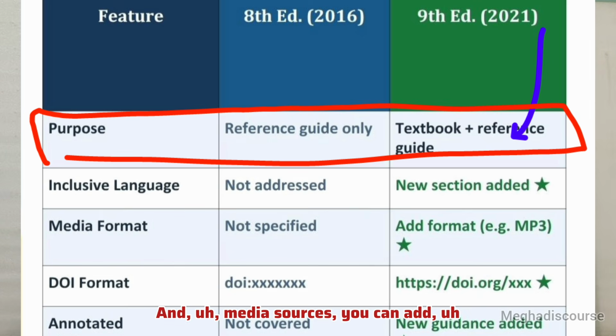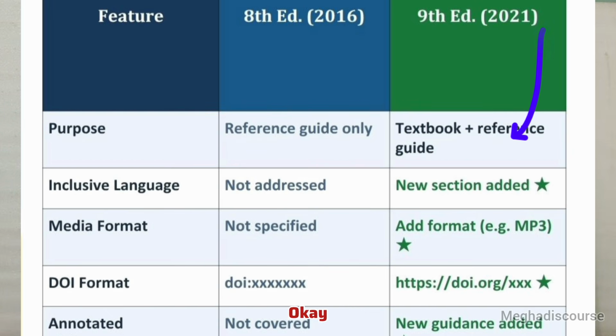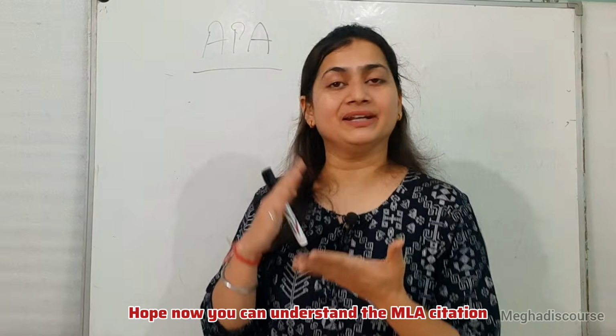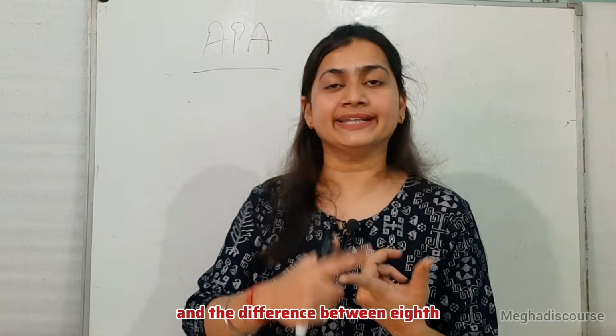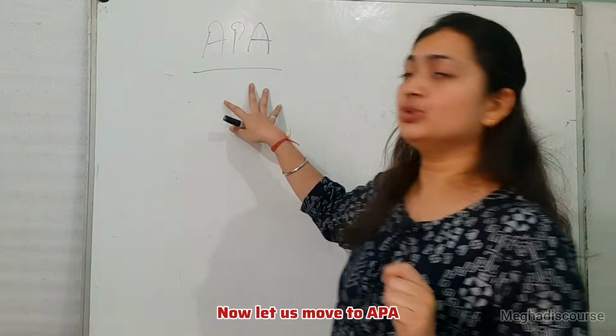Like you can add media sources, you can add bibliography and inclusive gender. So it is more friendly and logical. Okay. Hope now you can understand the MLA citation and the difference between 8th and 9th edition. Now let us move to APA.